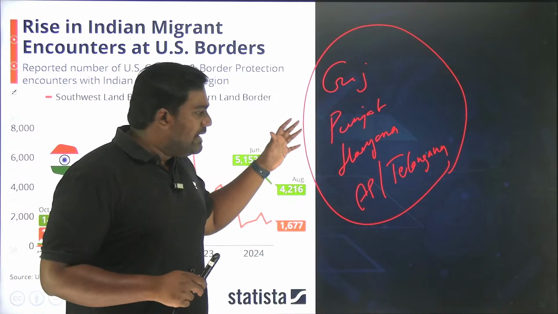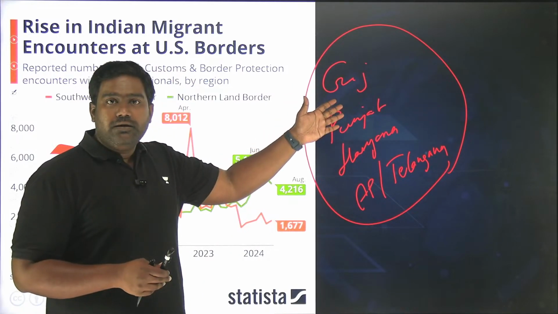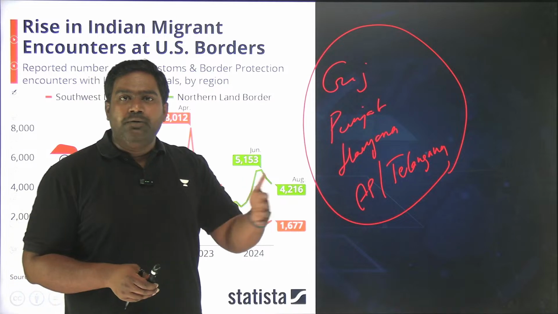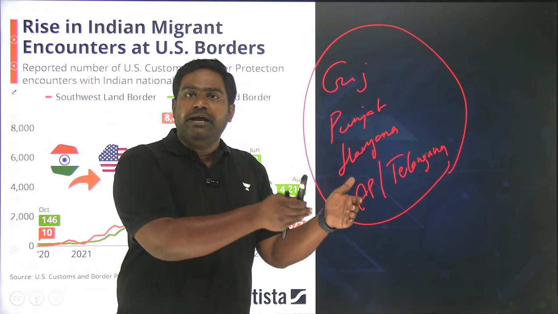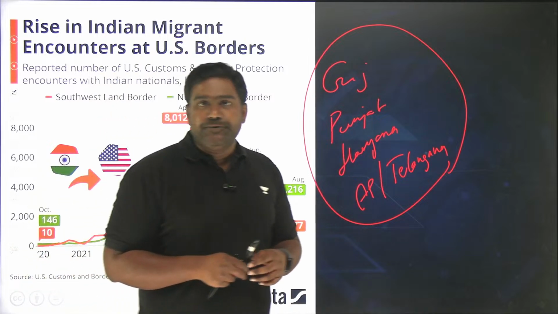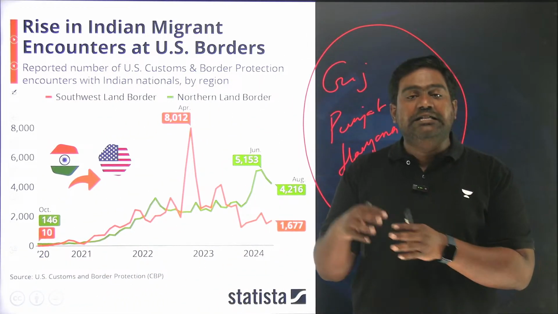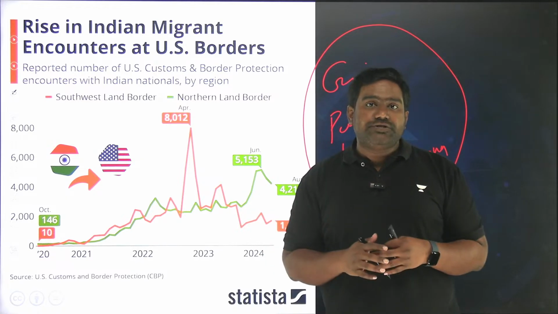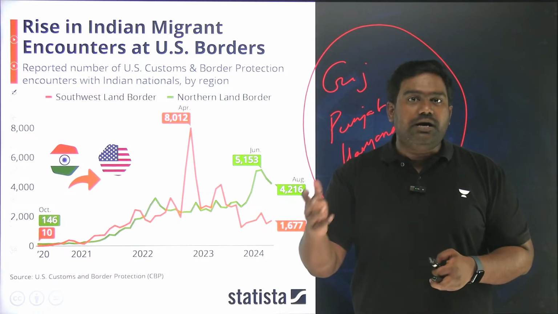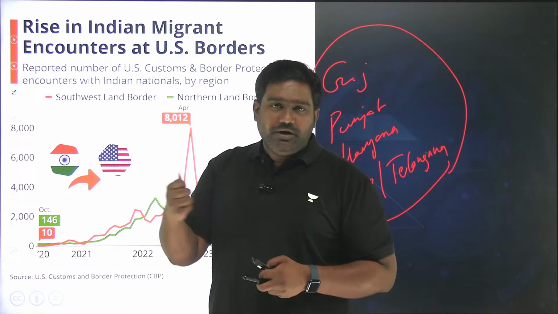These states are the primary contributors, right? It's not just the unemployed youth in Punjab and Haryana, even well-off communities from Gujarat. They are spending lakhs of rupees, almost 1 crore rupees, paying these middlemen and traffickers to smuggle them into the US and other developed countries in Europe because they are not able to get valid visas. They are not able to fulfill the visa requirements. They may not have the education or skills or employment or the income status. So what they do, they take the illegal route, right? If you've seen movies like Donkey, which shows the donkey routes through which Indian illegal migrants are trafficked into other countries.